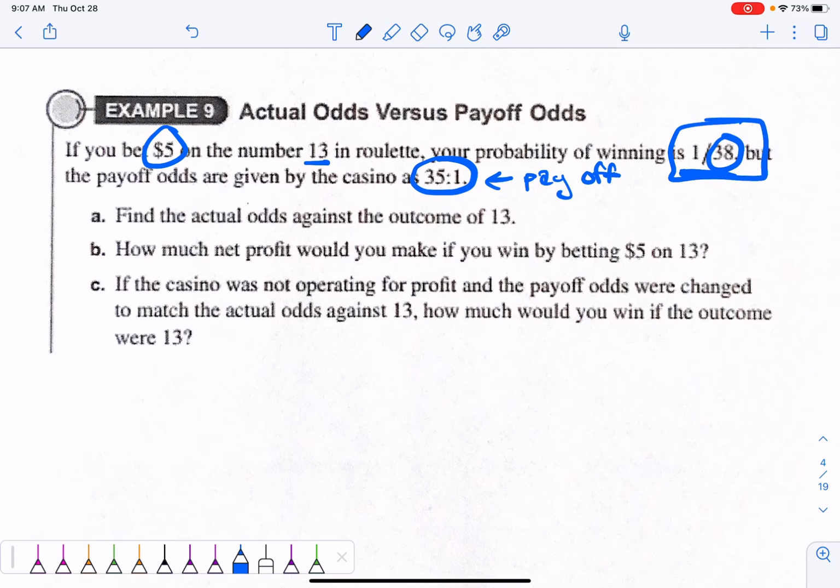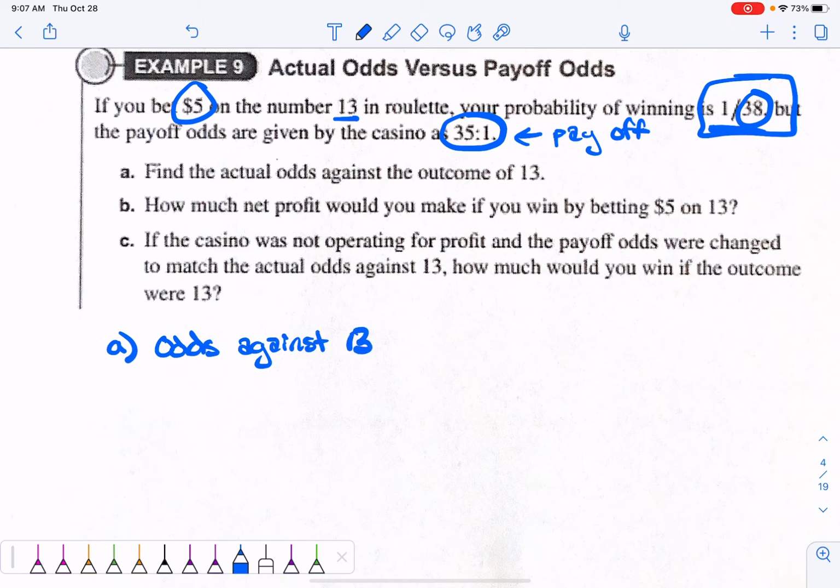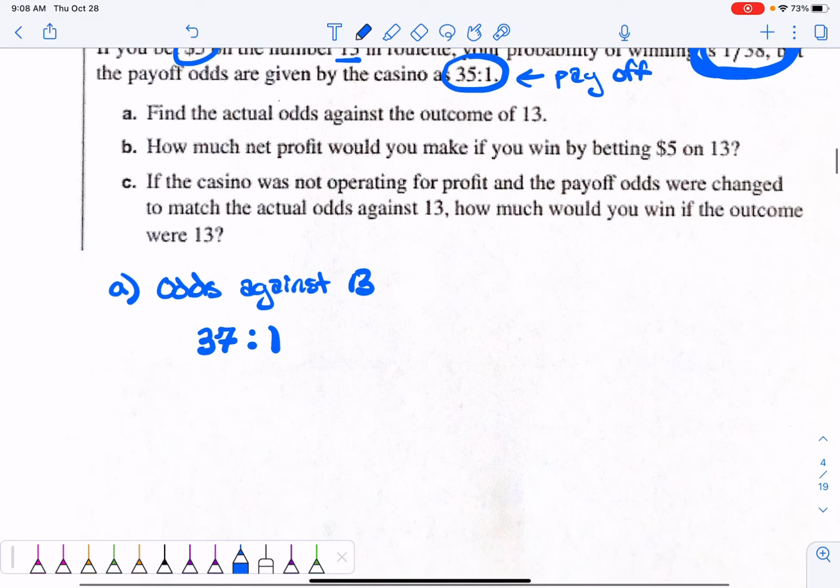So part A says find the actual odds against a 13. So odds against 13. And we're going to do that here, okay? So if there's only one section of this wheel that has a 13 on it, out of a total of 38, then the odds of not getting a 13 would be 37 to 1, because there's 37 slots that don't have a 13 and only one slot that does, okay?